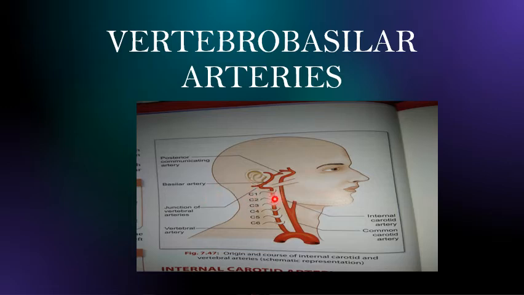So we have seen this. Internal carotid artery यहाँ दिख रहा है, common carotid artery दिख रहा है. Vertebral artery is what we are discussing, and vertebral artery from both right and left sides would come, and at the lower margin of pons they will form the basilar artery.